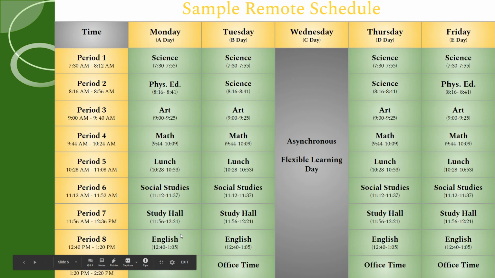Please remember that students will meet with their teachers following their bell schedule Mondays and Tuesdays. They will be asynchronous on Wednesdays, and then they will meet with their teachers Thursdays and Fridays, again, following their schedules per the FDR Bell Schedule.